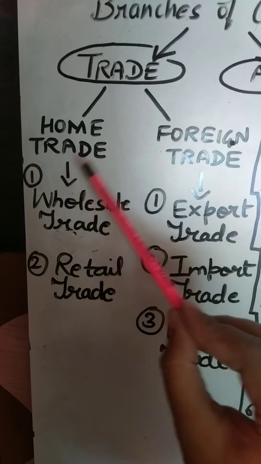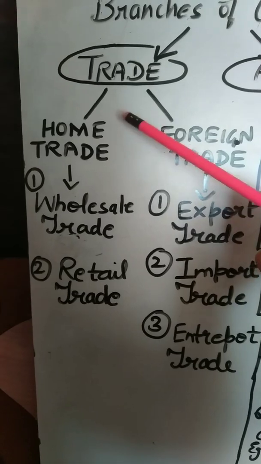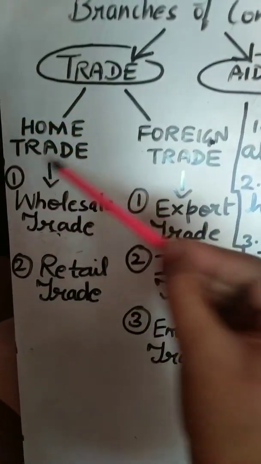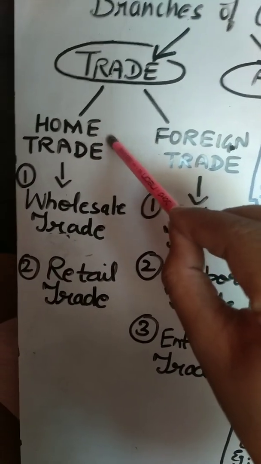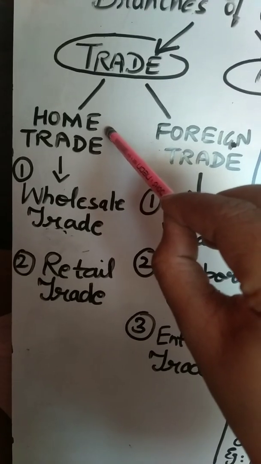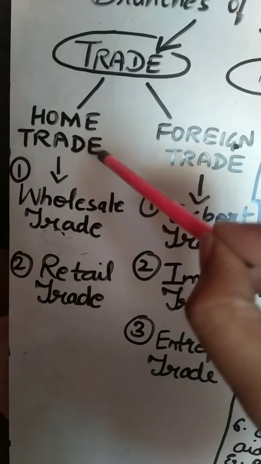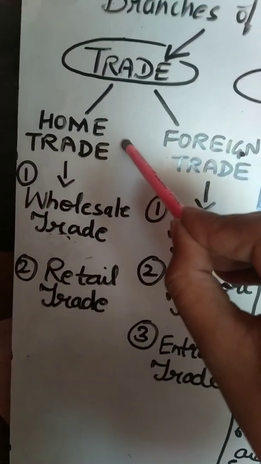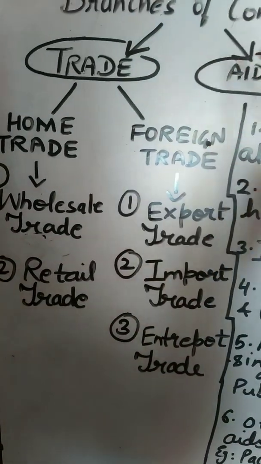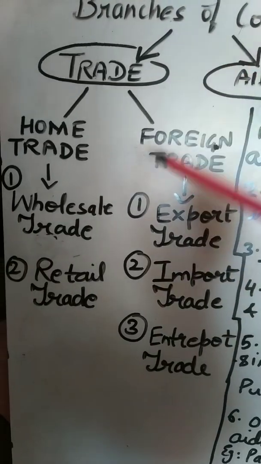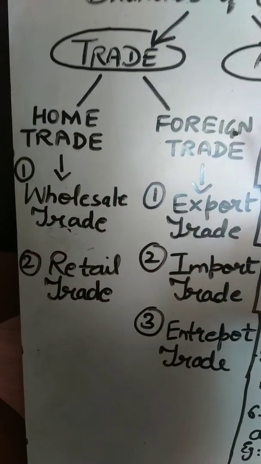Trade is further divided into two parts: home trade and foreign trade. Home trade means, home means within, alright? So when the trade is done within a particular country, for example, if the buying and selling is going on within India only, although one state may sell to another state, one city may sell to another city, but it is still within India, then it will be called home trade. If the trade is taking place with other countries, suppose India is exporting to America and it is importing something from England, that will be known as foreign trade, because in this more than 2 or 3 countries are involved.